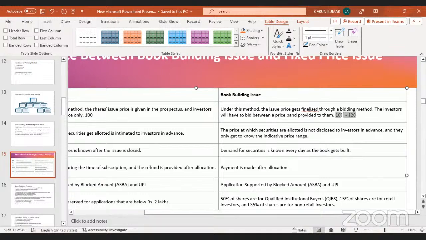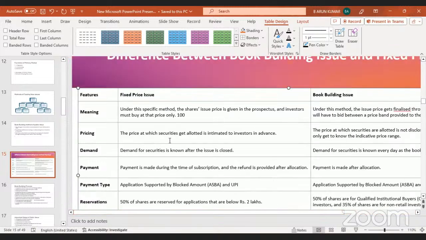In between, the investors will purchase, which means they will bid the price. Somebody bids 110 rupees, somebody bids 120 rupees, somebody bids 100 rupees. So in between, they bid the price for purchasing the shares.